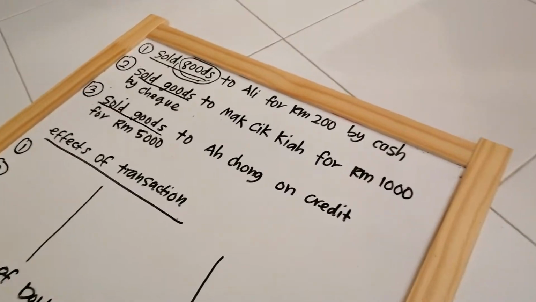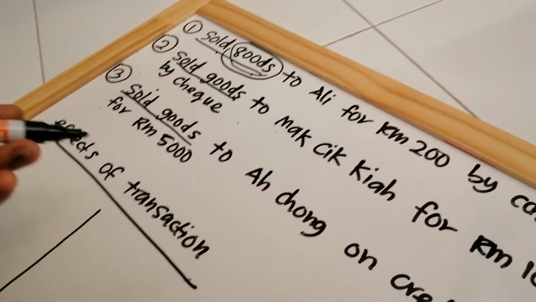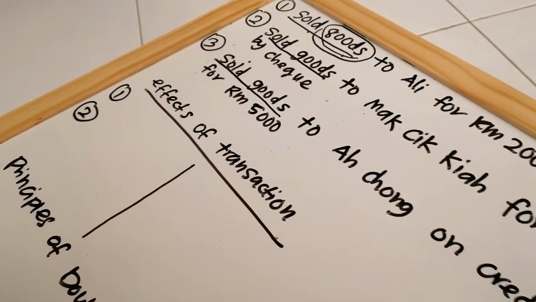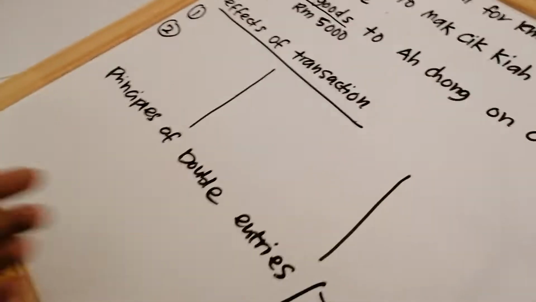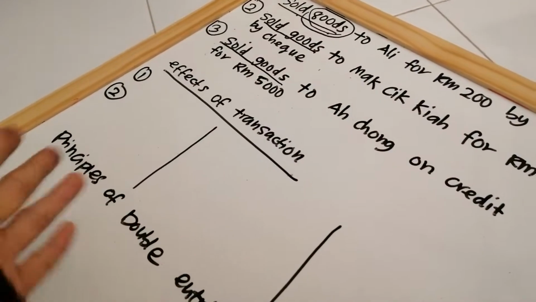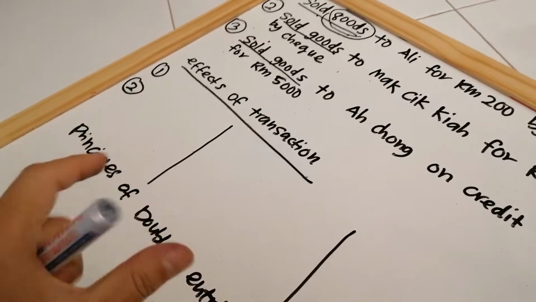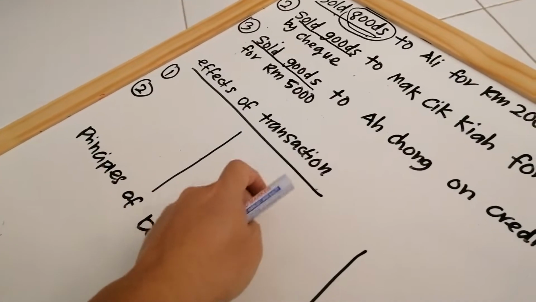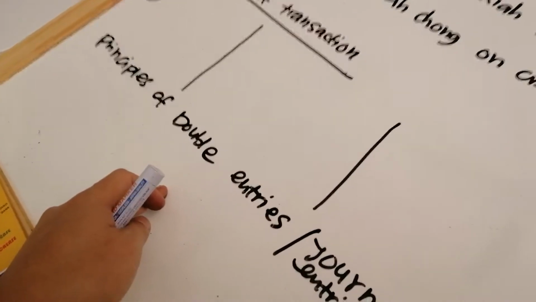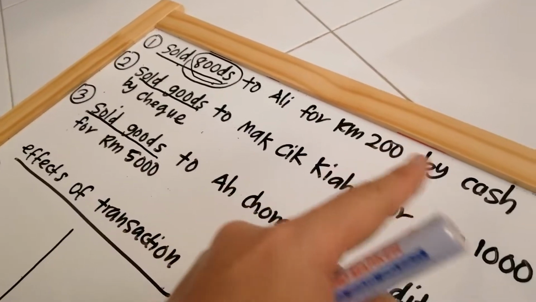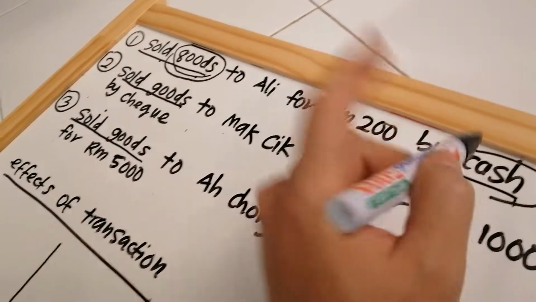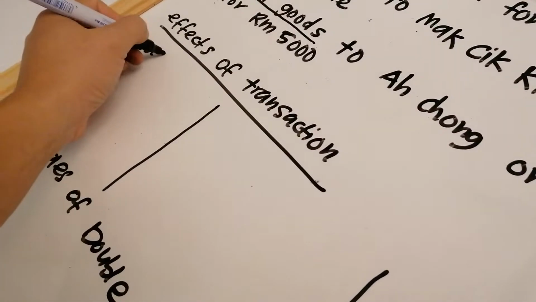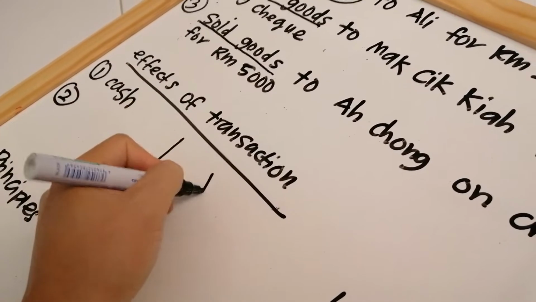What is the first step? Again, there must be the effects of transaction and the principle of double entry. I'm not going to explain how to prepare the T account, as in my previous videos I explained how to use it. You should know that. The critical part is the effects of transaction and the principle of double entry. Sometimes we call it journal entries. Sold goods to Ali for RM200 by cash. Definitely the first thing you see is cash. Cash is the item, so we put here cash, categorized under asset.